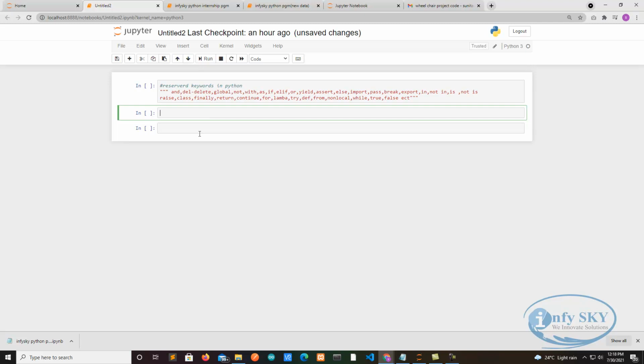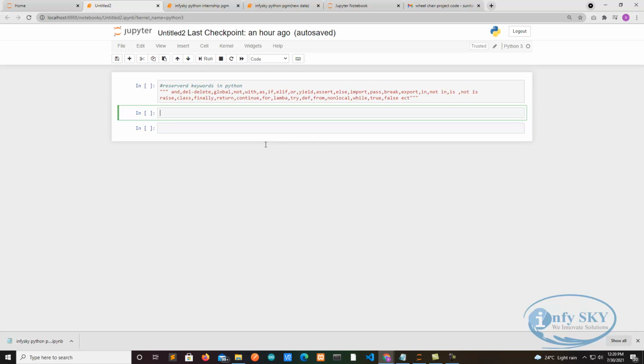Okay, so suppose if you are doing any programming, normally you will face three errors. That error you can comment also. The first error will be syntax error. If any syntax is not correct, it will give syntax error. Then logic error you will also get. Sometimes there will not be any error in the program, but your output will be wrong. That time you will get logic error.